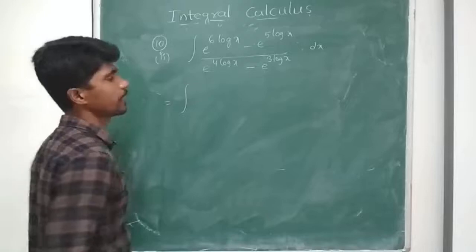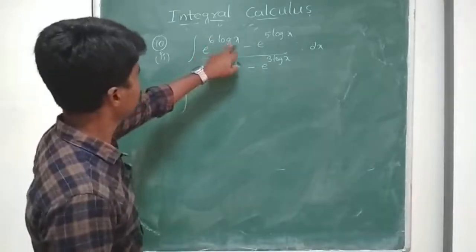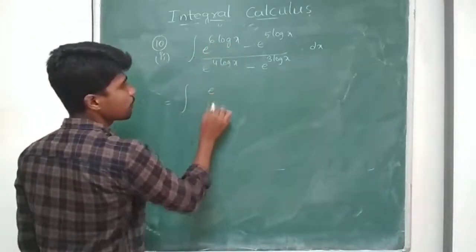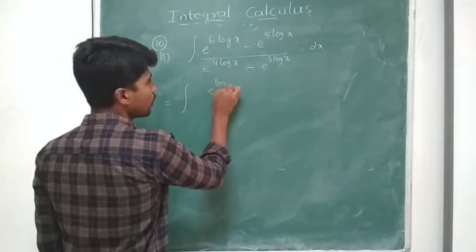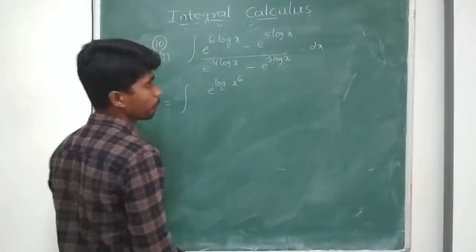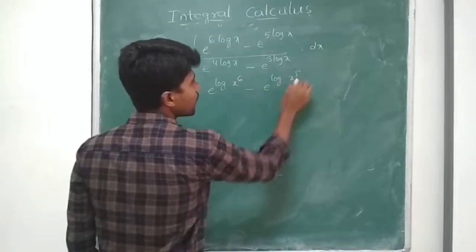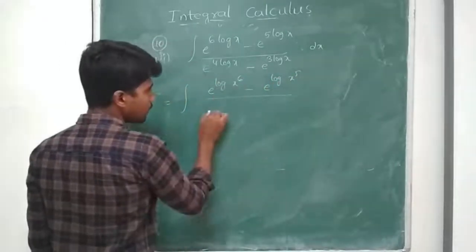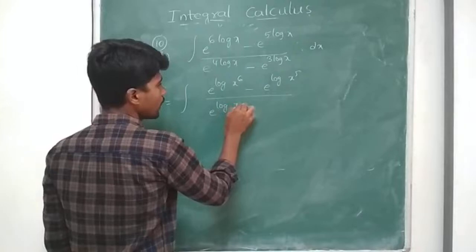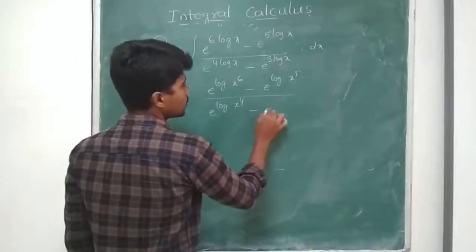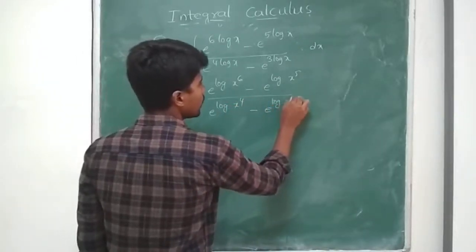Now this can be written as, see, 6 log x can be written as log x power 6. So e power log x power 6 minus e power log x power 5 by e power log x power 4 minus e power log x cube.